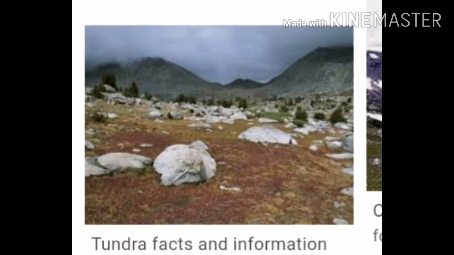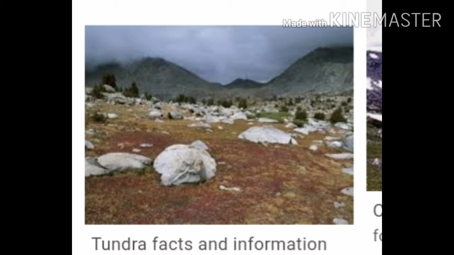So, this is called natural regions. Now, children, we are going to study about the different natural regions from the poles to the equator. In that, first we are going to start with the tundra region.